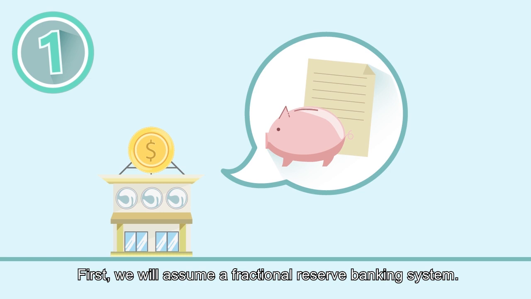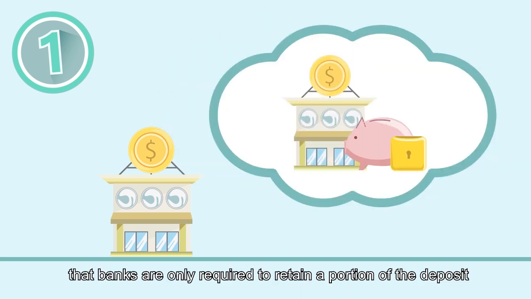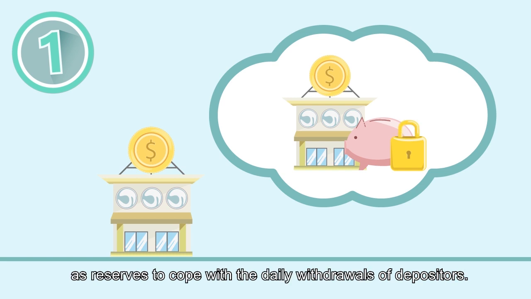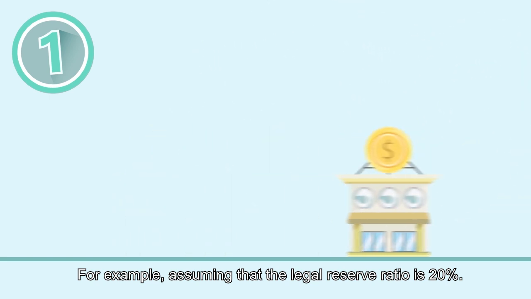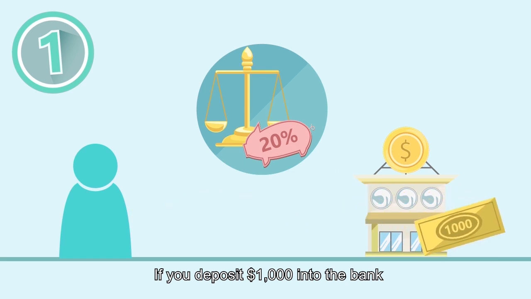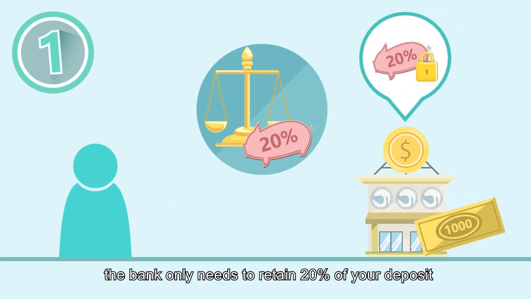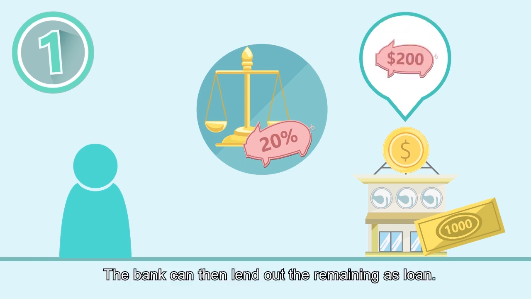First, we will assume a fractional reserve banking system. A fractional reserve system means that banks are only required to retain a portion of the deposit as reserves to cope with the daily withdrawals of depositors. Thus, banks can lend out part of their deposits as loans. For example, assume that the legal reserve ratio is 20%. If you deposit $1,000 into the bank, it only needs to retain 20% of your deposit, that is $200 as reserves. The bank can then lend out the remaining as loans.